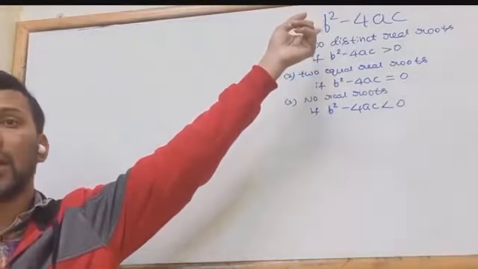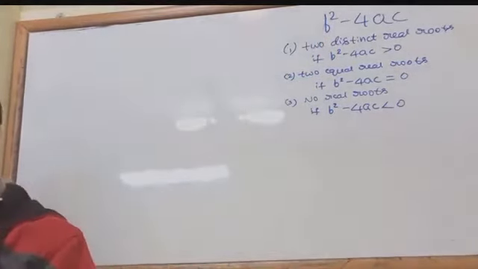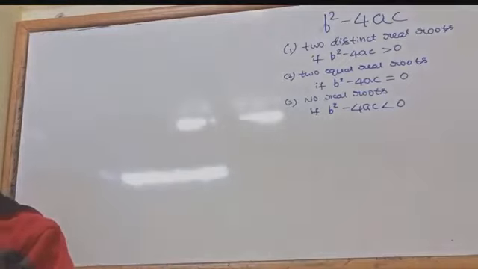Now what is the discriminant formula? b square minus 4ac. Simple. First, when the equation is given, you need to check whether it is in standard form or not. Now what is the standard form? ax square plus bx plus c equals 0.